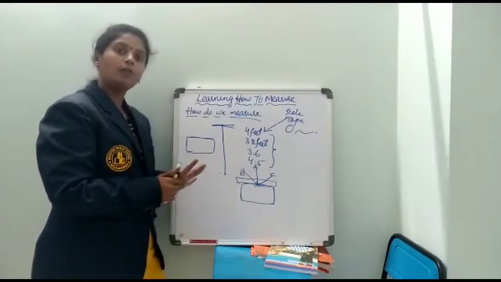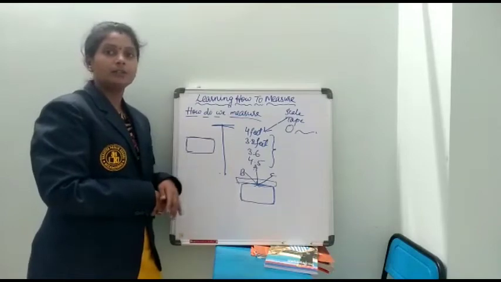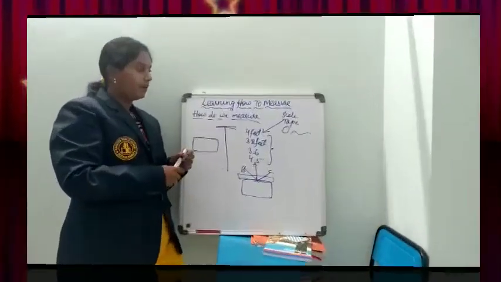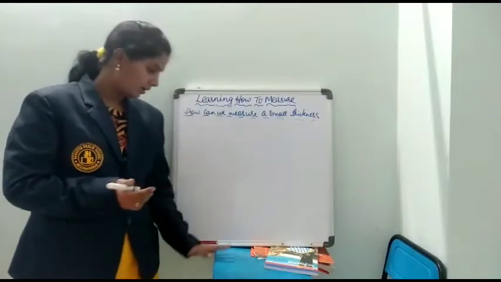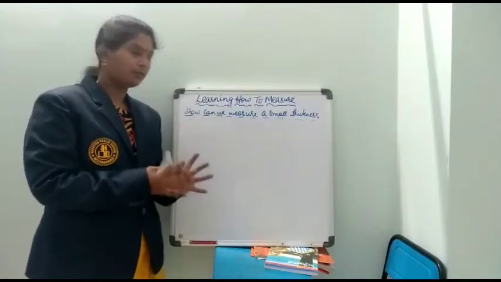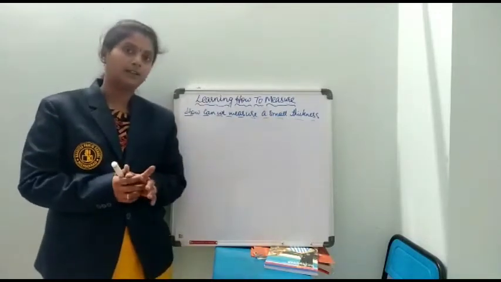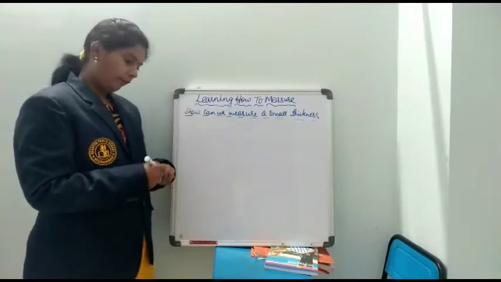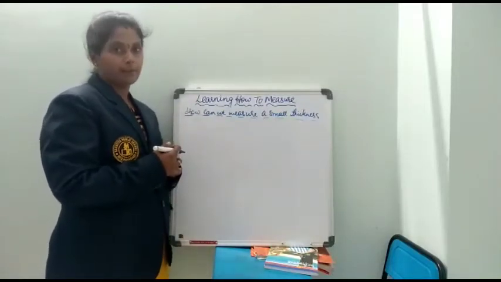This is the way we measure a person's height and any object which is placed on the table. Till now we have discussed the measurement of a person's height and the length of the table, the cum box or different objects. But how to measure a small thickness? For example, if you have a textbook, in that you have a number of pages.